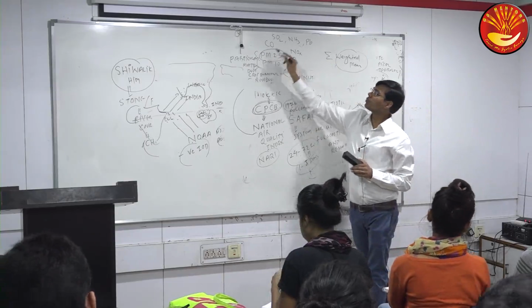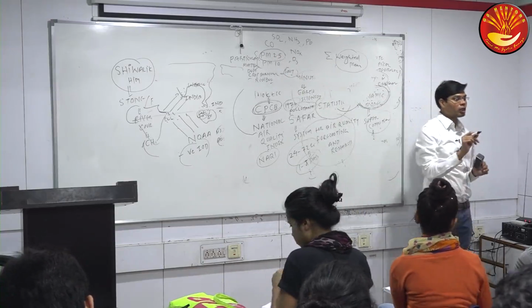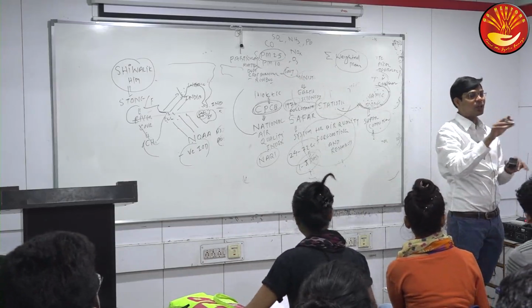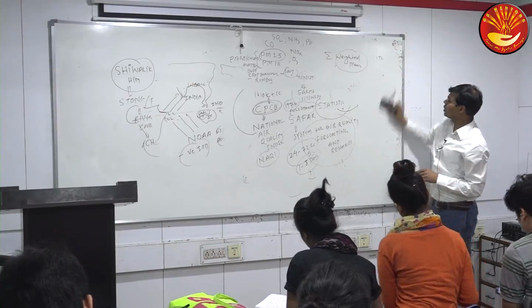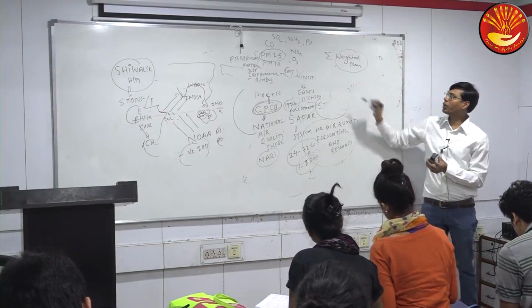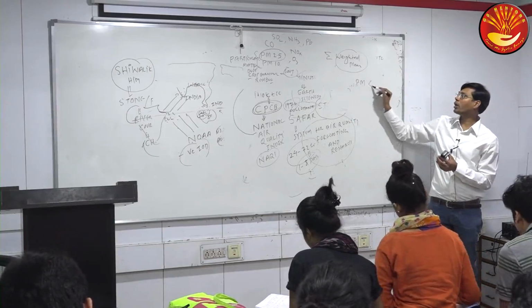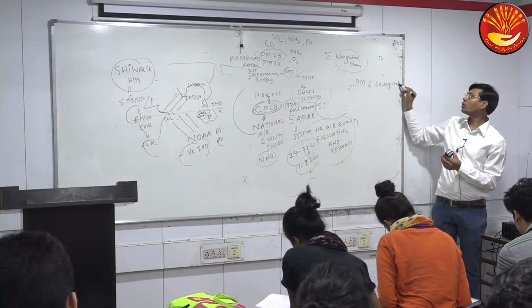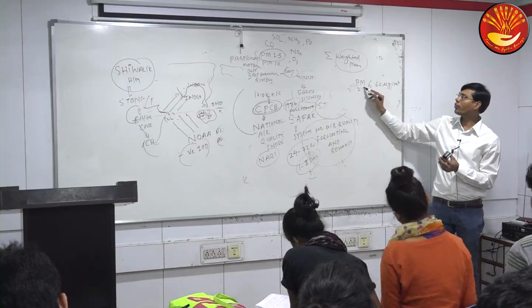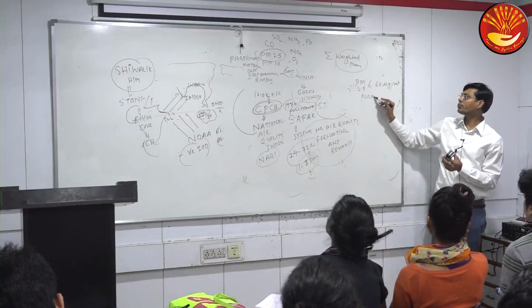PM 2.5. Any one of you can tell me how much limit is permissible in our air of this particle? 60 microgram per meter cube. So PM 2.5, if it is less than or equal to 60 microgram per meter cube, that is the permissible limit.